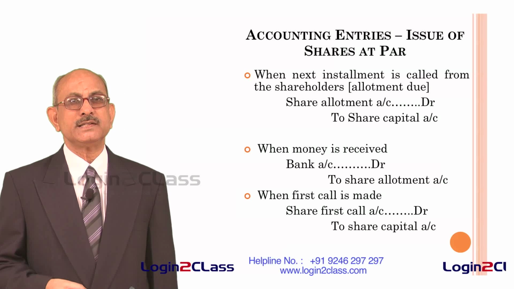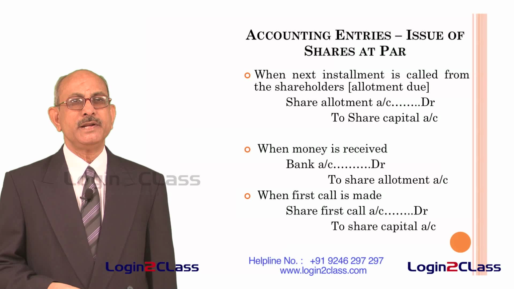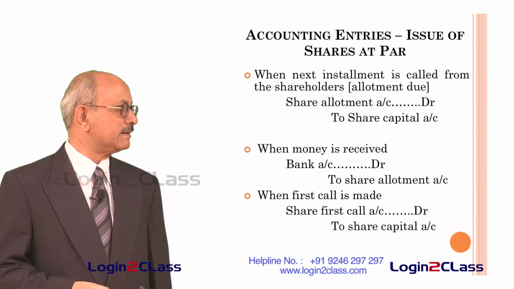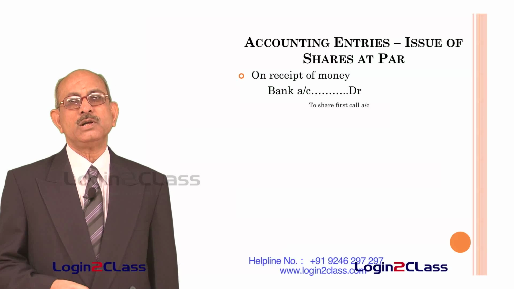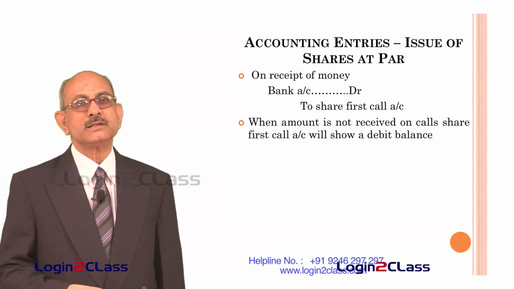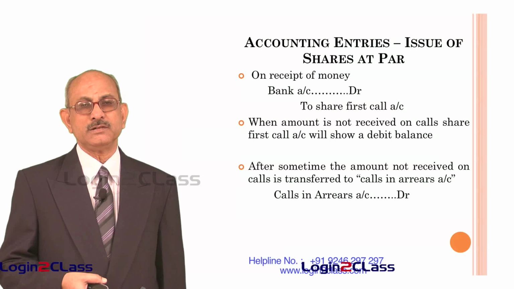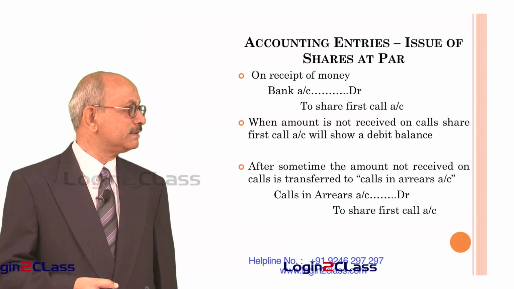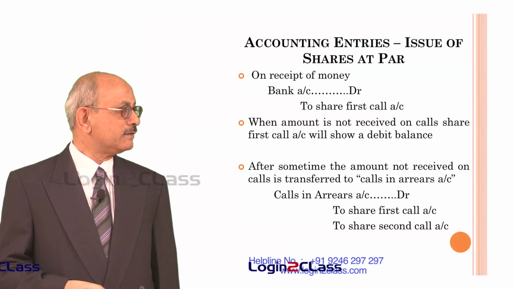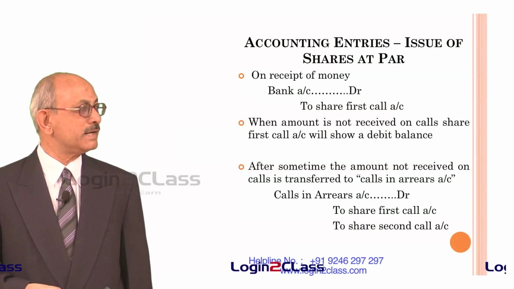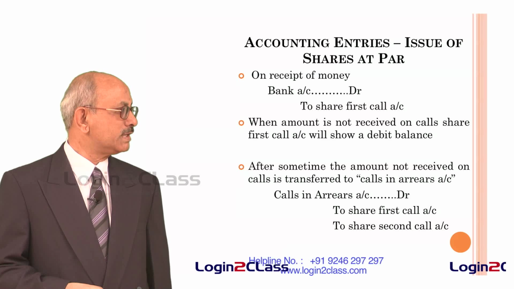And when the actual money is received on calls, that time we have to reverse the share first call account by crediting that account and debiting the bank account where the money received is credited. So normally here there could be complications. The calls are made, but all the shareholders may not pay the money. Some may decide not to pay the money at all, in which case the money which is expected to be received may not be received in full. So in such cases, they are to be transferred to call in arrears account. So there what we pass is call in arrears account is debited, and then we credit it to share first call account and also share second call account.